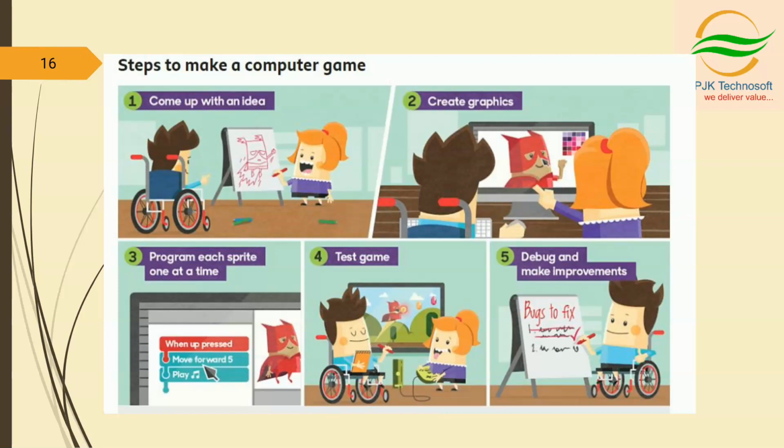Next, after designing the game, after completing the graphics part, after doing everything, we have to test the game, right? We have to test whether it is correct or whether any errors or bugs are there. And next, debug and make improvements. If any bugs are there, we fix them, we should test the game perfectly, and then we should release the game. There will be more steps involved later, but first we have to decompose a problem like this. These are the basic steps we need to design our computer game.